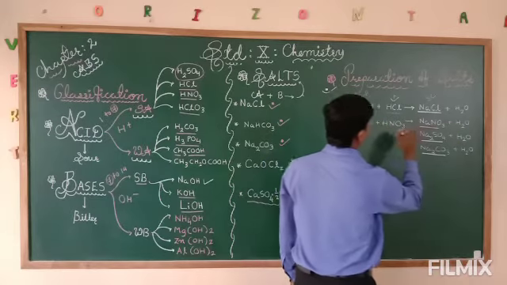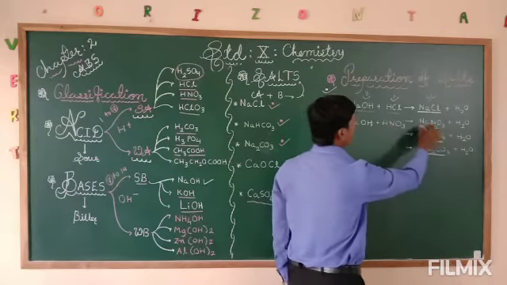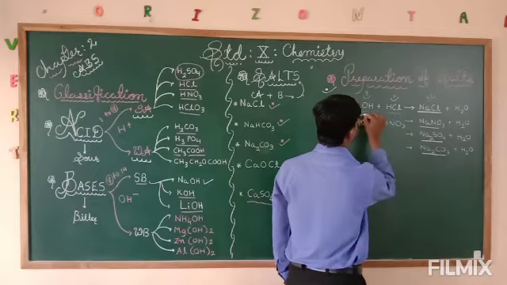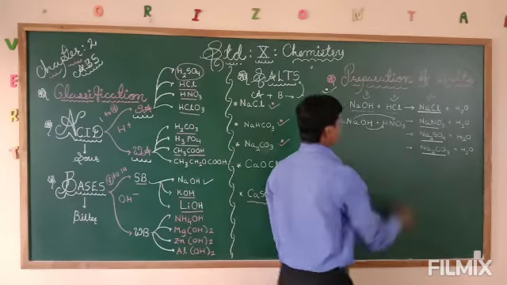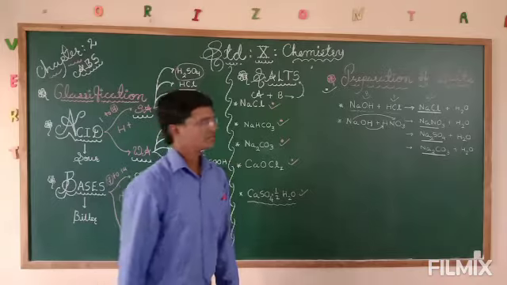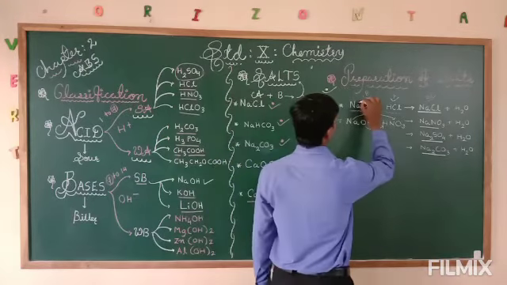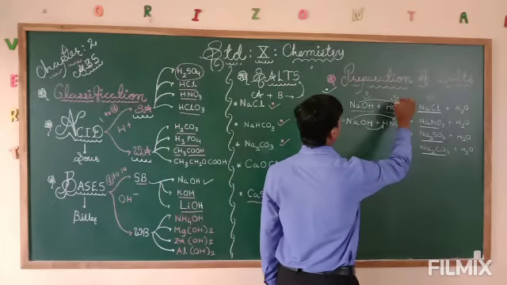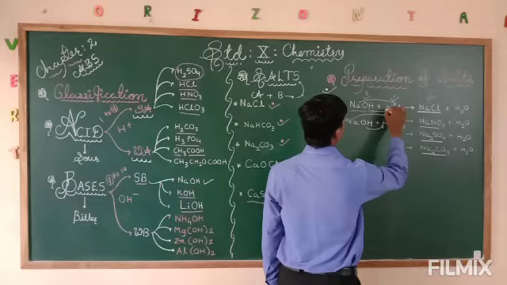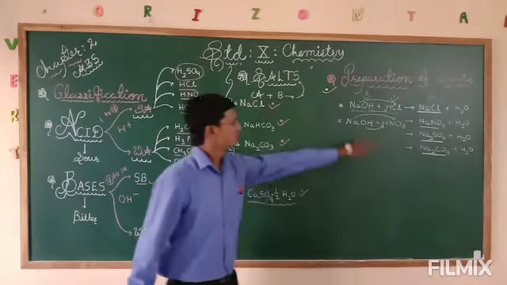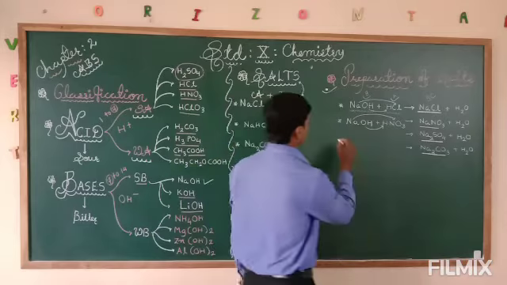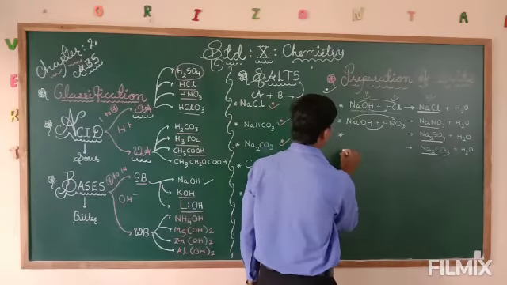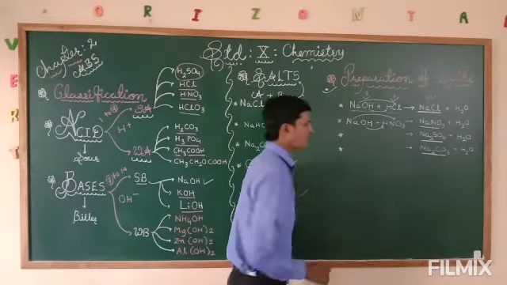And it will form now. The equation will form NaNO3 like this. And what remains? H2O will remain. Got it? The same thing will be here also, and H2O will remain. Okay? So like this, the formation of salt is possible. The preparation of salt. Now you can easily do the remaining two.